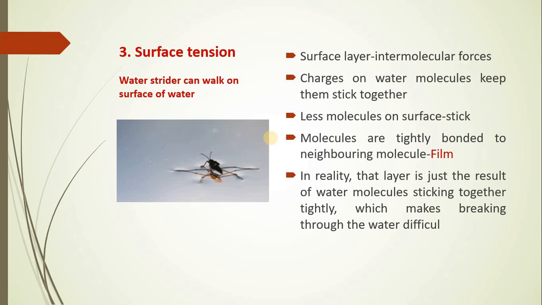Because of this surface tension phenomenon, you must have seen a large number of insects like water striders easily walking on the surface of water. That is because the intermolecular forces keep the molecules of water together without any gap, which leads to easy movement of such insects. In reality, this layer is just the result of water molecules sticking together very tightly, which makes breaking through the water difficult.